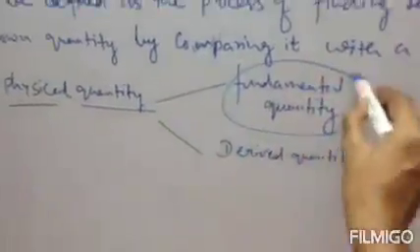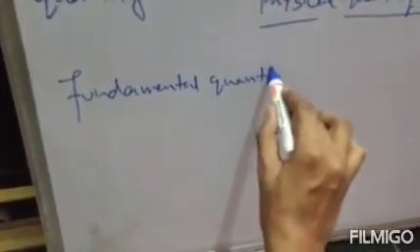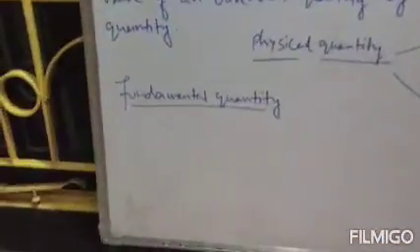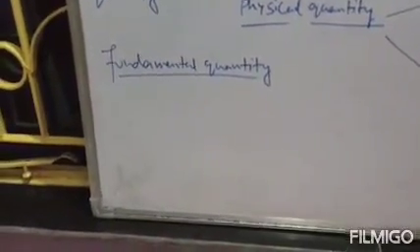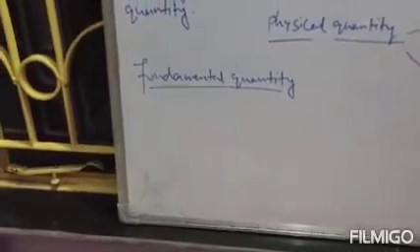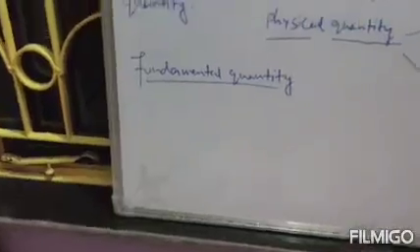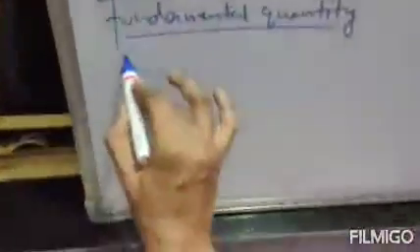What is a fundamental quantity? Just make a heading, fundamental quantity. Now fundamental quantities are those physical quantities that are unique and they do not depend on any other quantity. Listen carefully. That means they are independent. Clear? So these quantities are unique.